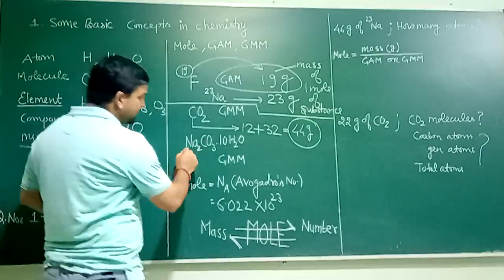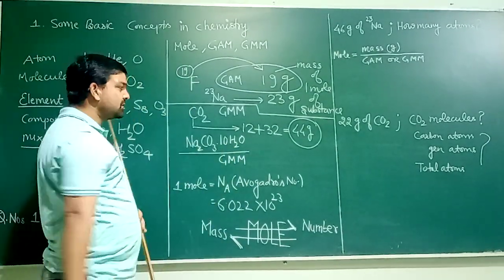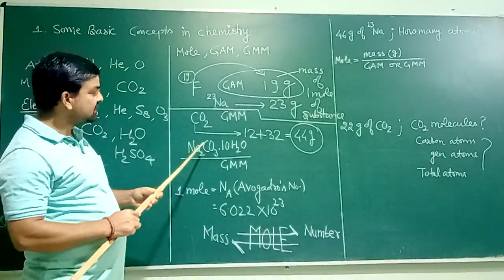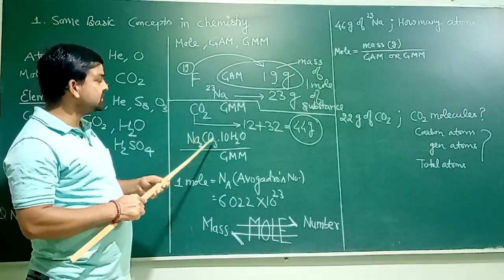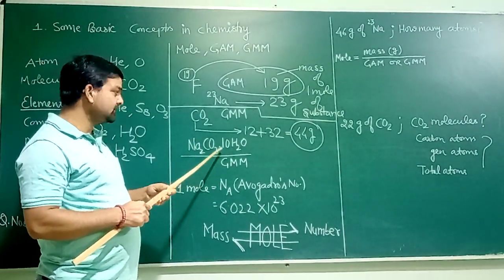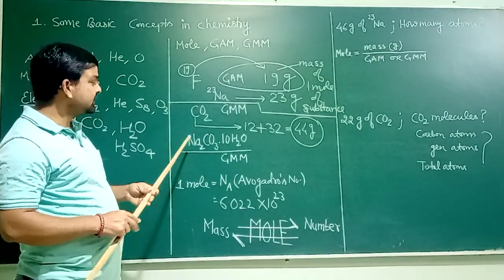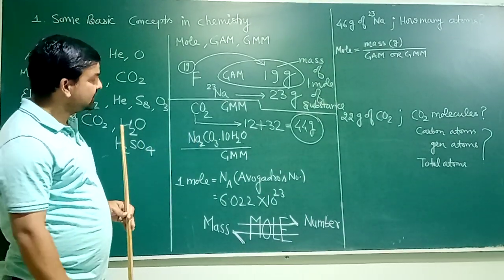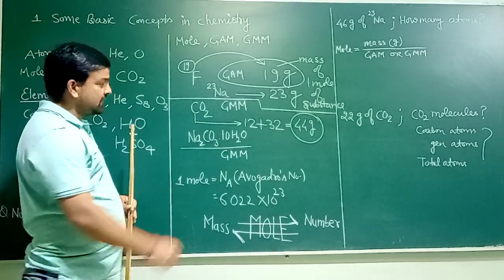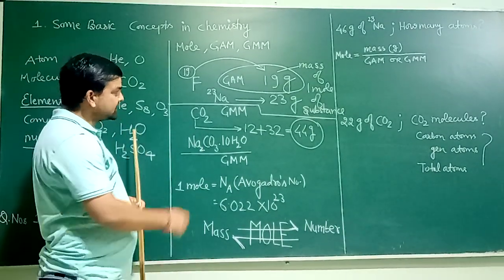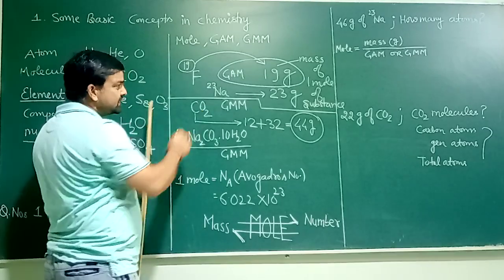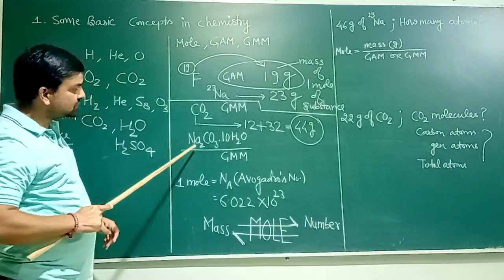One more example, you may be asked a half marks question. What is the gram molecular mass of Na2CO3.10H2O? I hope you remember this is washing soda. You studied this compound in class 10th. The common name is washing soda. To find out its gram molecular mass, we know the atomic mass of sodium is 23. There are 2 sodium.